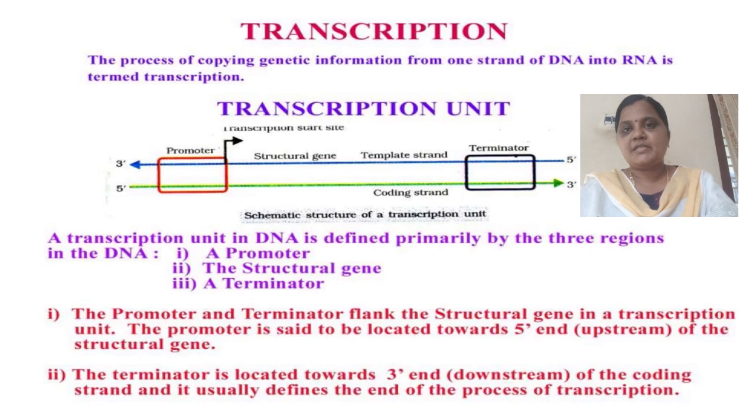See in the diagram, the promoter is first, the structural gene is in the middle, and the last one is the terminator. The terminator is located towards the 3' end, downstream, on the coding strand, and it defines the end of transcription. The structural gene of the transcription unit can be monocistronic or polycistronic. Monocistronic genes are present mostly in eukaryotes, and polycistronic genes are present in bacteria or prokaryotes.